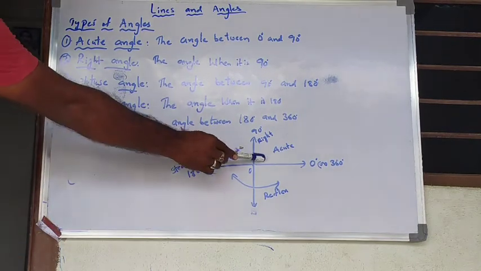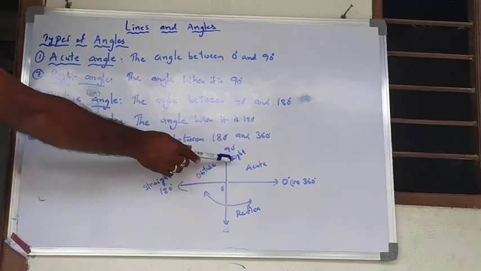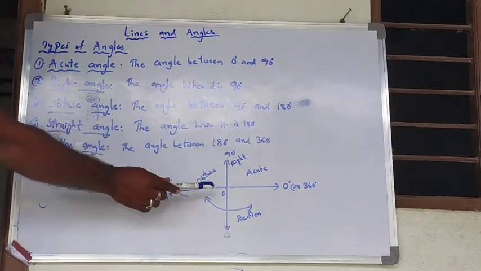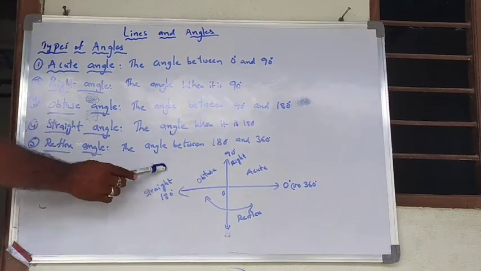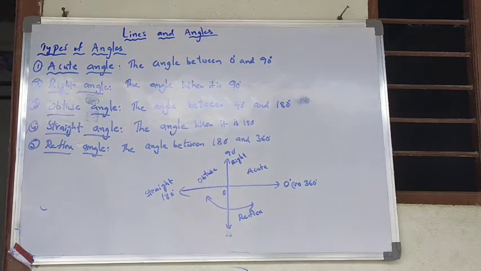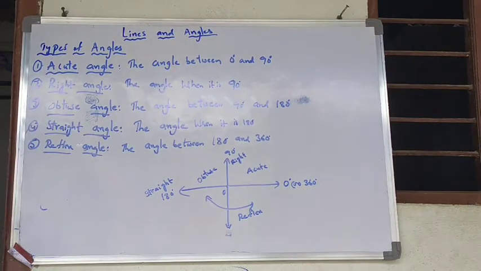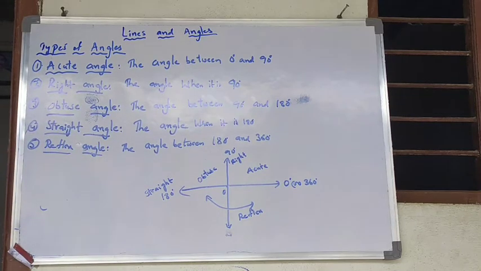Here this region, the total angles we are going to call acute angles, and this one at 90 degrees we call the right angle, and the region between 90 and 180 degrees we call the obtuse angle, and this is the straight angle, and the downside region totally we call the reflex angle. And 360 degrees is also called a complete angle. We have another type of angle, the complete angle, which is 360 degrees.